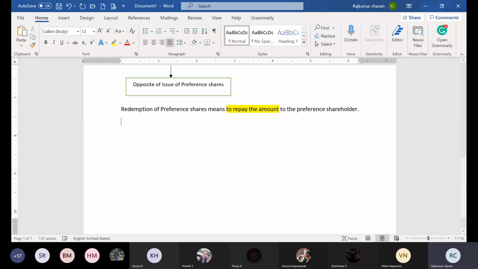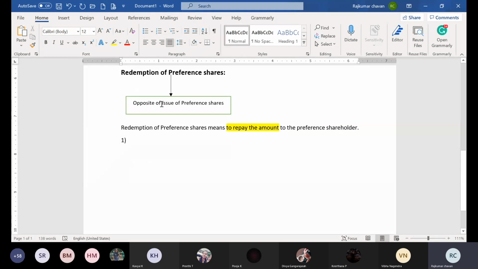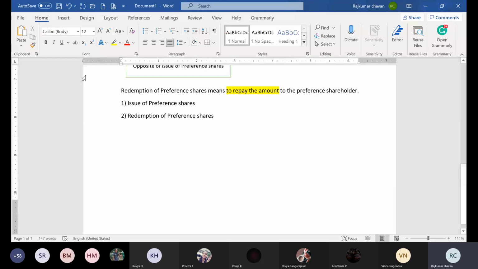So now let us discuss. There are two situations I will put to you. I told you redemption of preference share is the opposite of issue of preference share. So first we'll discuss what happens in issue of preference share, and second we'll discuss redemption, which is a complete opposite of issue of preference shares.